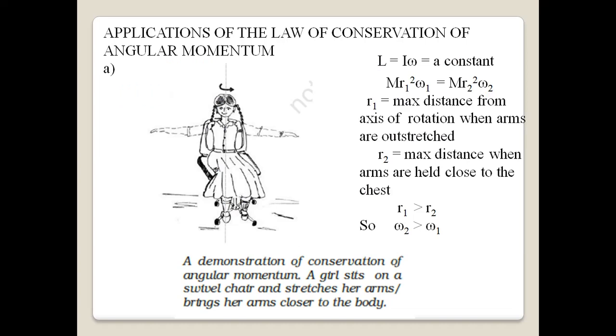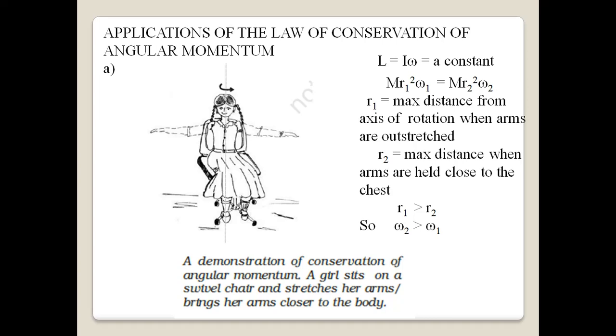Now here we have two applications of the law of conservation of angular momentum. If you recall the law of conservation of angular momentum, in the absence of an external torque, the total angular momentum of a system remains conserved. So let us see, you can see a girl sitting on a swivel chair, that is a rotating chair, with her arms outstretched. And she is going to rotate. That is the first case. In the second case, she keeps her hands very close to her chest and rotates. Now where will the rotation be faster? That is what we are going to see.